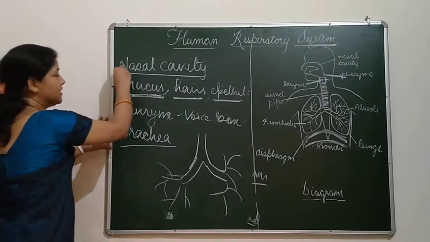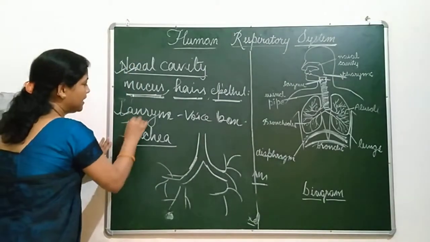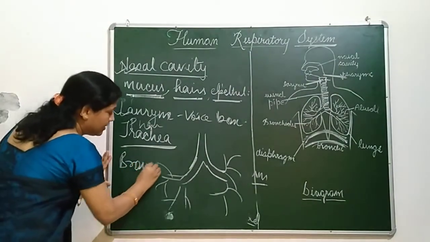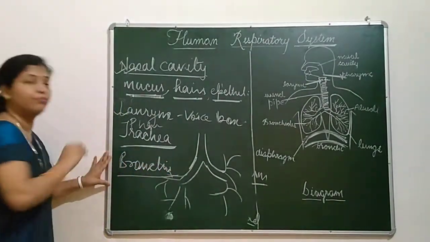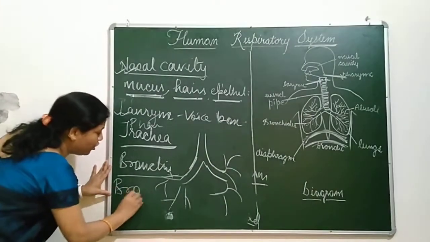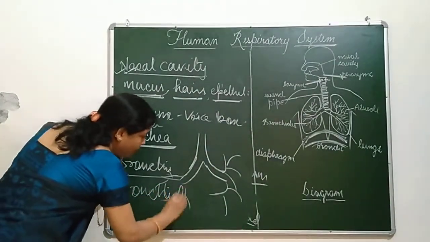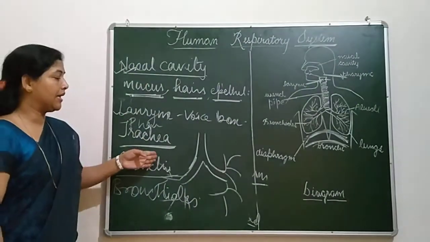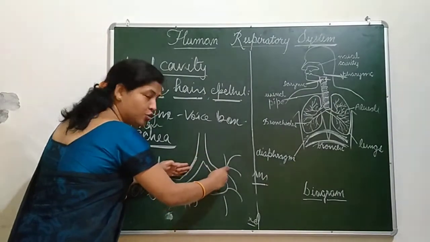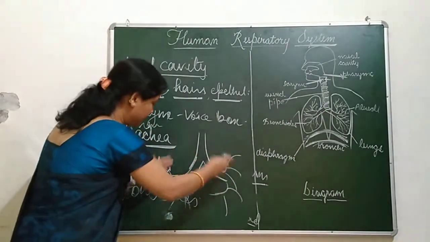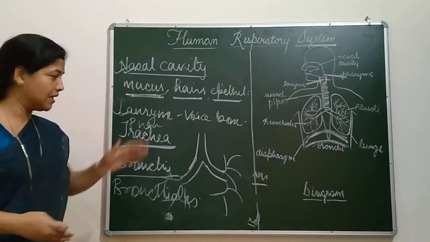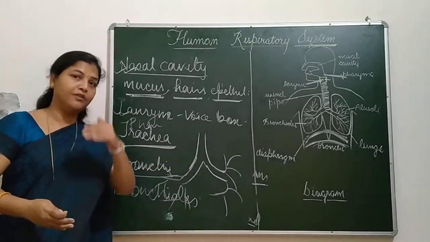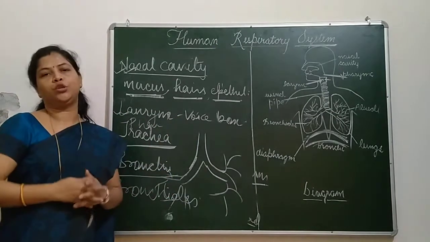Means what? Nasal cavity, larynx, then pharynx, trachea, bronchi. Another organ is bronchi, and then bronchioles. So this bronchi, which is first divided into two parts and goes inside the lungs, finally further division takes place, primary, secondary and tertiary divisions. And the same bronchi divides into lots of bronchioles.